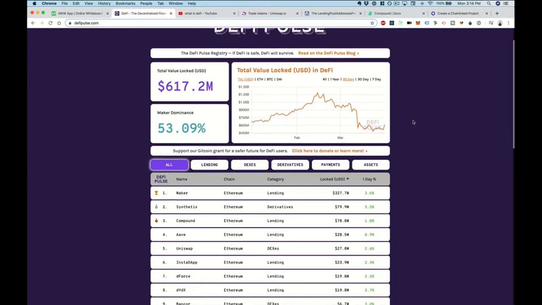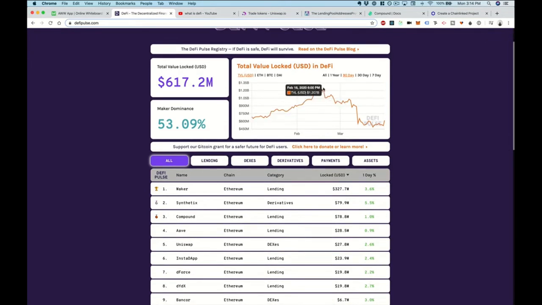Right here you can see the amount of US dollar launched into DeFi projects hit an all-time high in February, just before the global pandemic happened, and we saw the stock markets tick backward and also cryptocurrency markets. It seems to be pretty steady here. I don't expect this to crash anytime soon, but there's clear demand for DeFi. Even if you back this out to 1 year, we're still doing all right.